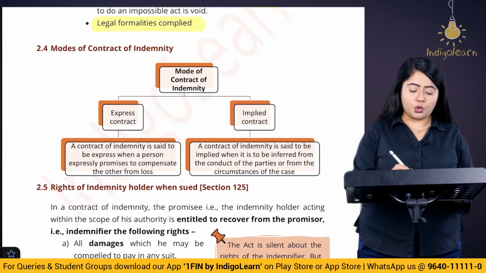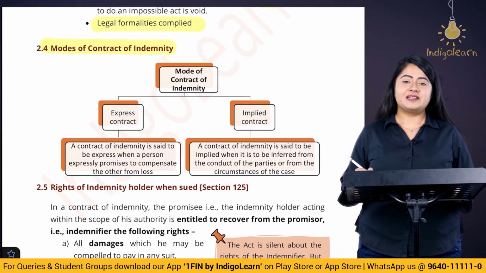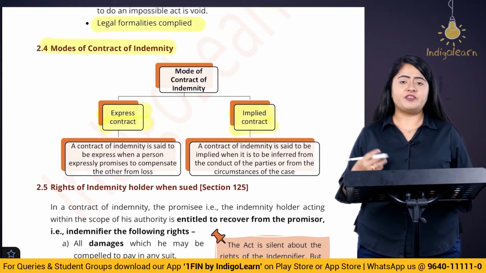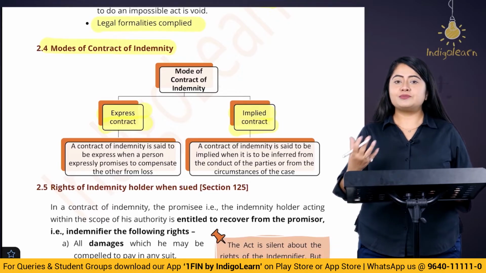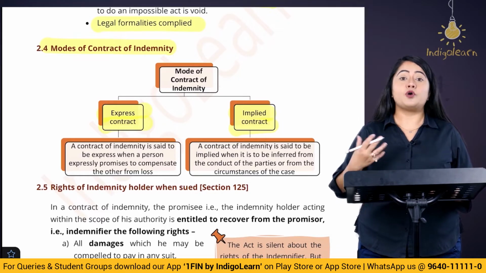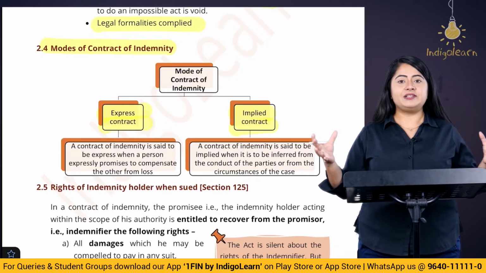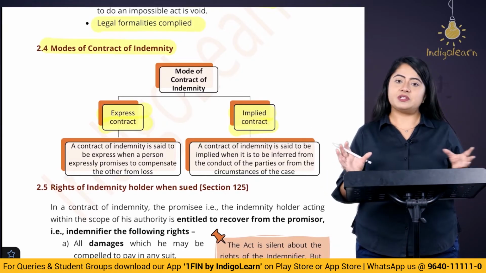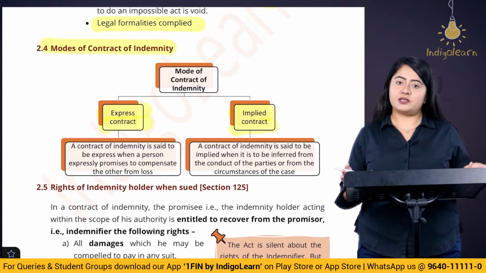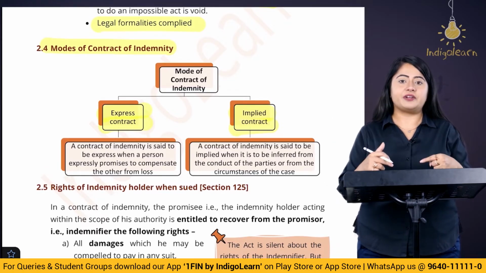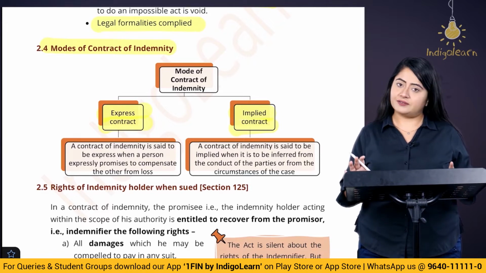Next is, what is the mode of creating this contract of indemnity? See, this contract can be created expressly or it can be created impliedly. When we say express, that means there is some sort of communication happening. It is in the form of words. Now, these words may be written or they may be oral, but basically those two parties are agreeing to certain terms and conditions. That is the express way of making a contract. So if A and B enter into a contract orally or by written form, it is an express way of creating this contract.